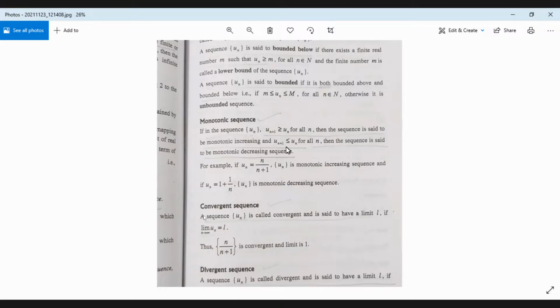Then comes monotonic sequence. A sequence may be monotonically increasing, it may be monotonically decreasing. If the sequence is such that u_{n+1} is greater than or equal to u_n, that is, u1 less than or equal to u2, u2 less than or equal to u3, u3 less than or equal to u4, u4 less than or equal to u5, if this is the characteristic of the sequence, then the terms are increasing.